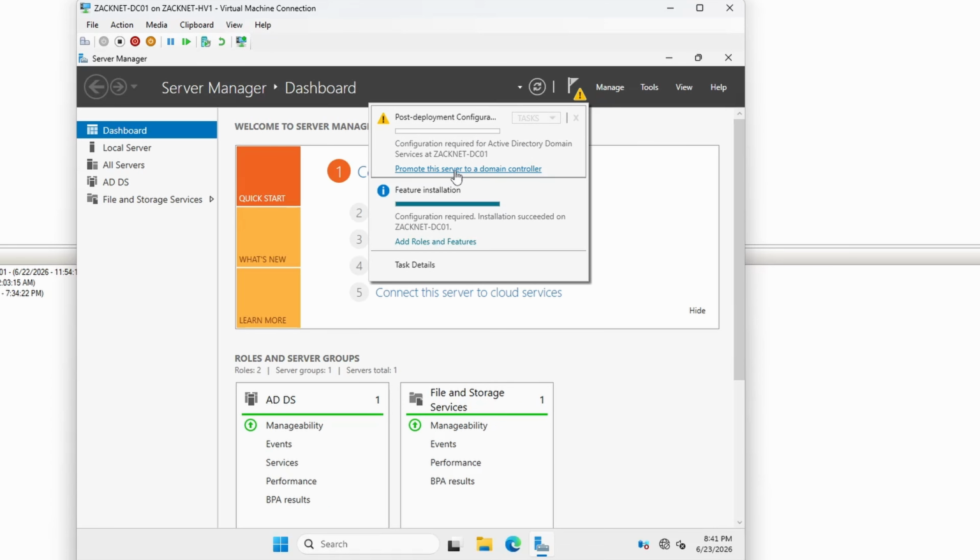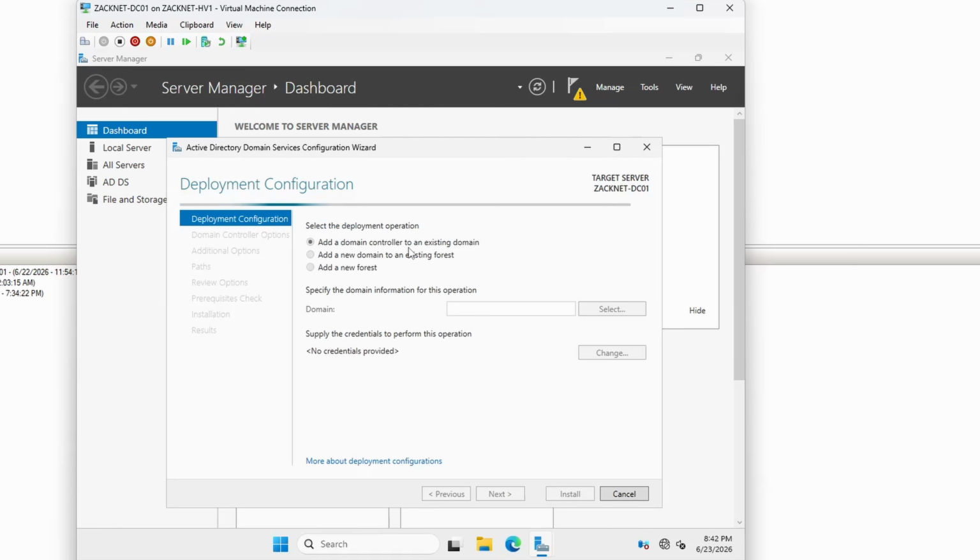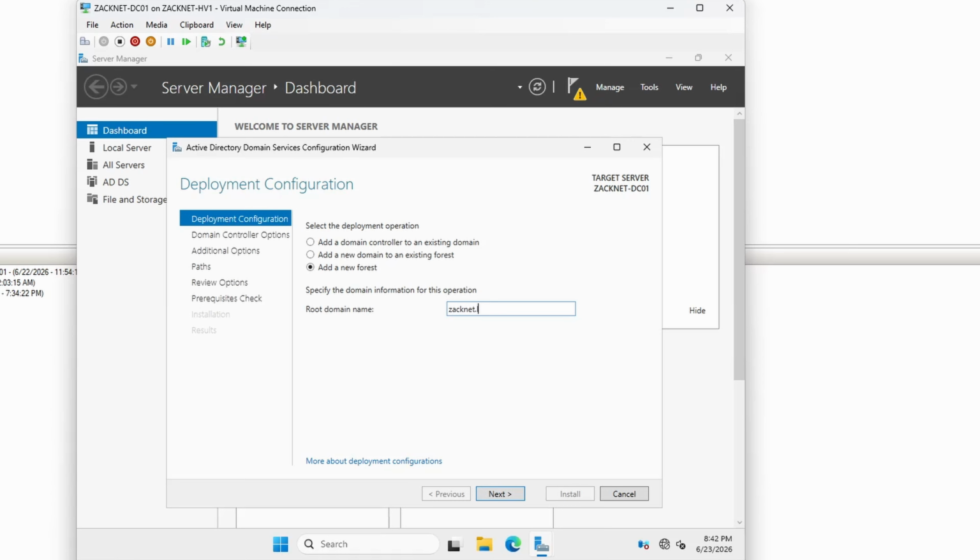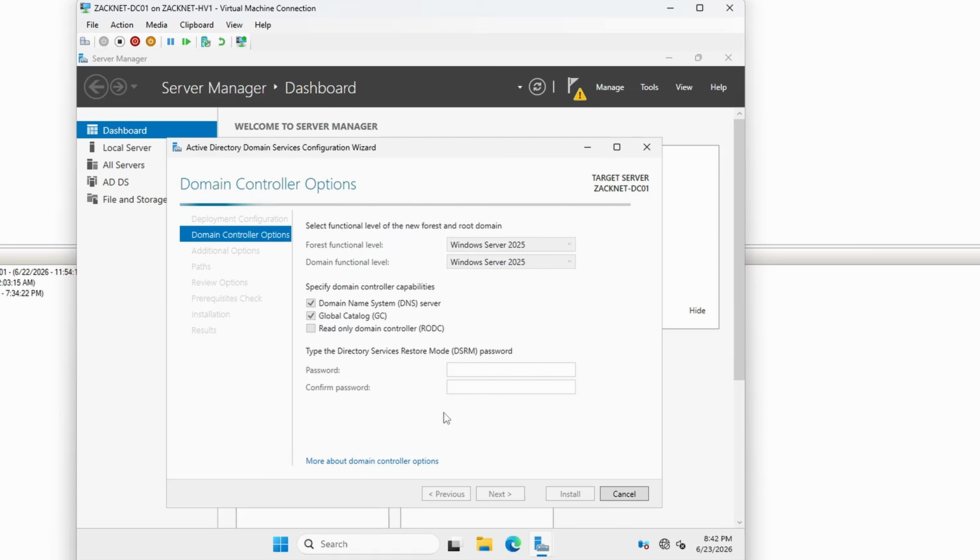And then click on this flag. And then on this flag, we want to promote the server to a domain controller. And then over here, we want to add a new forest. And we will call this guy ZackNet.lab. And hit Next. And then we want to keep the forest function level and the domain function level to Windows Server 2025.